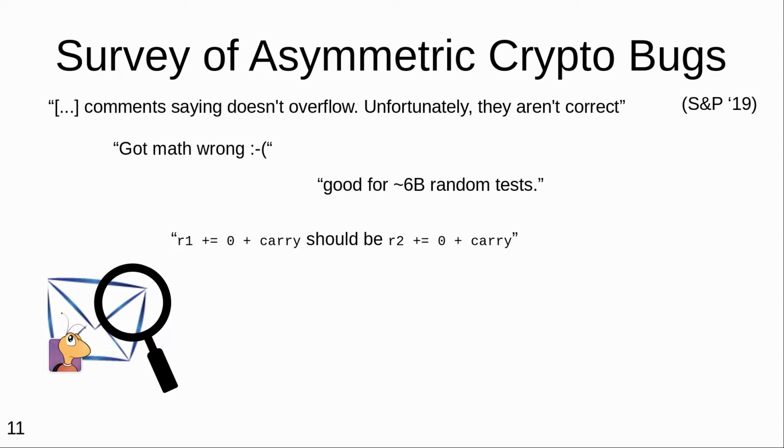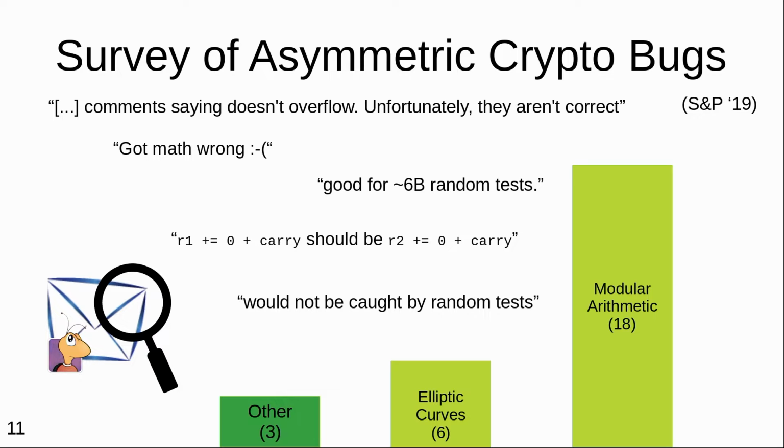And in a different case, there was a typo, and R1 should have been an R2. Again, it was in the middle of thousands of lines of pseudo-assembly code like this, and this was found through a serious human auditing process by a group related to the maintainers of this original implementation. So the people really do care about correctness. It is just really hard to get it right. And for the second bug, it was actually later reasoned that random testing would not have helped. Like the probability of triggering the bug is very small in random inputs, whereas a malicious input might still be able to trigger it.